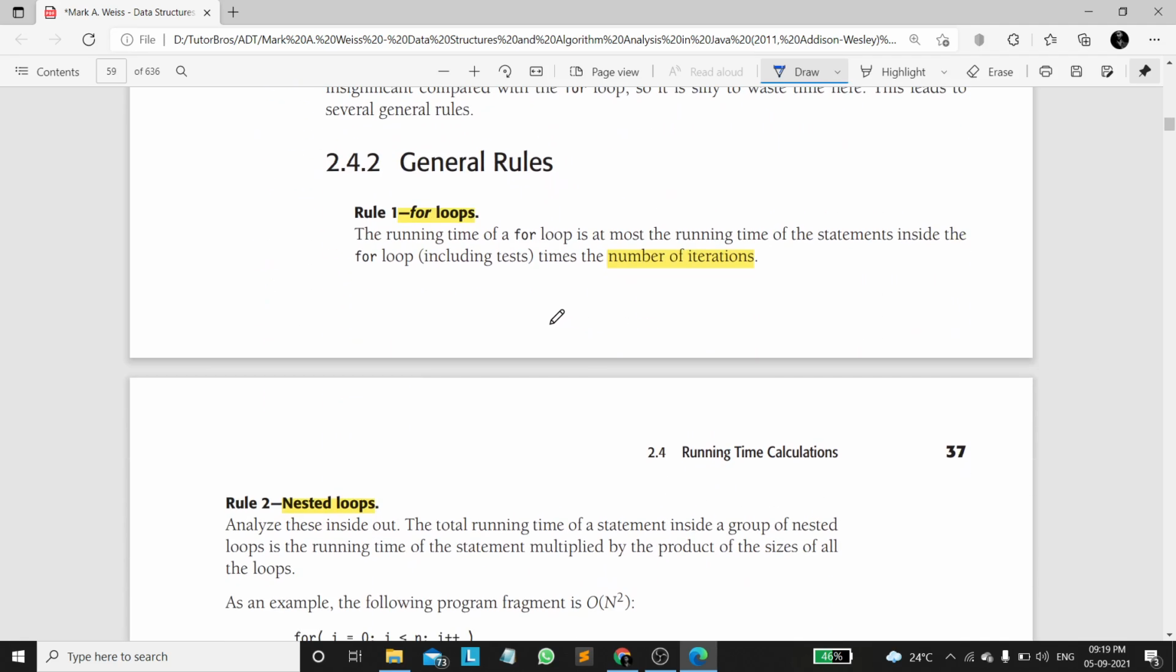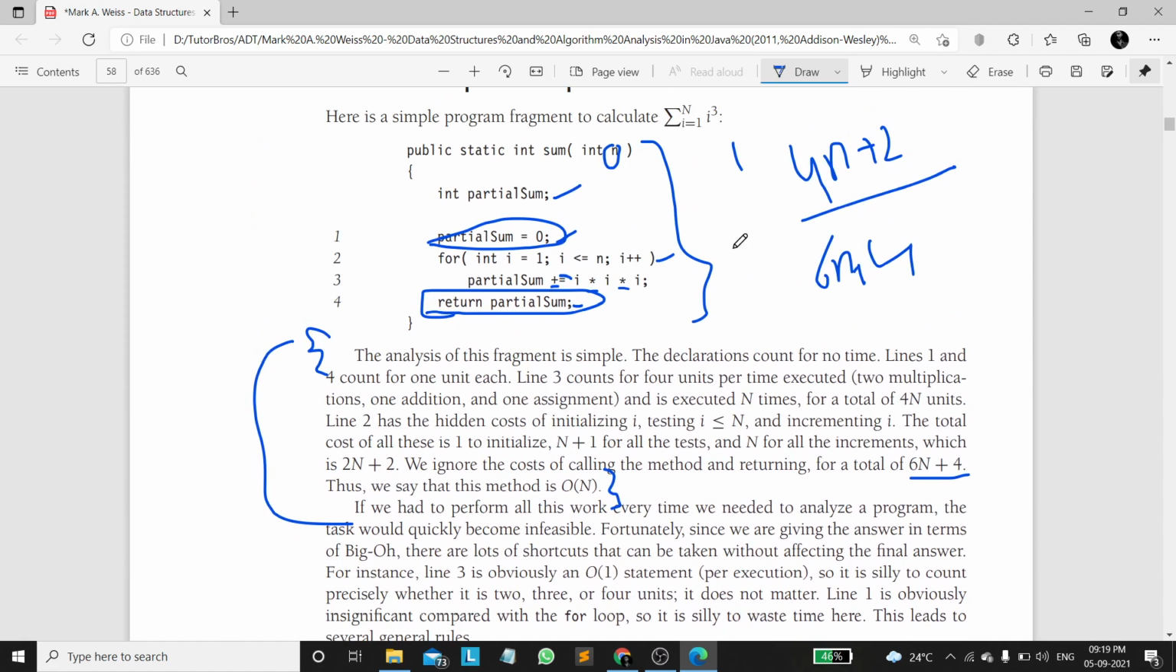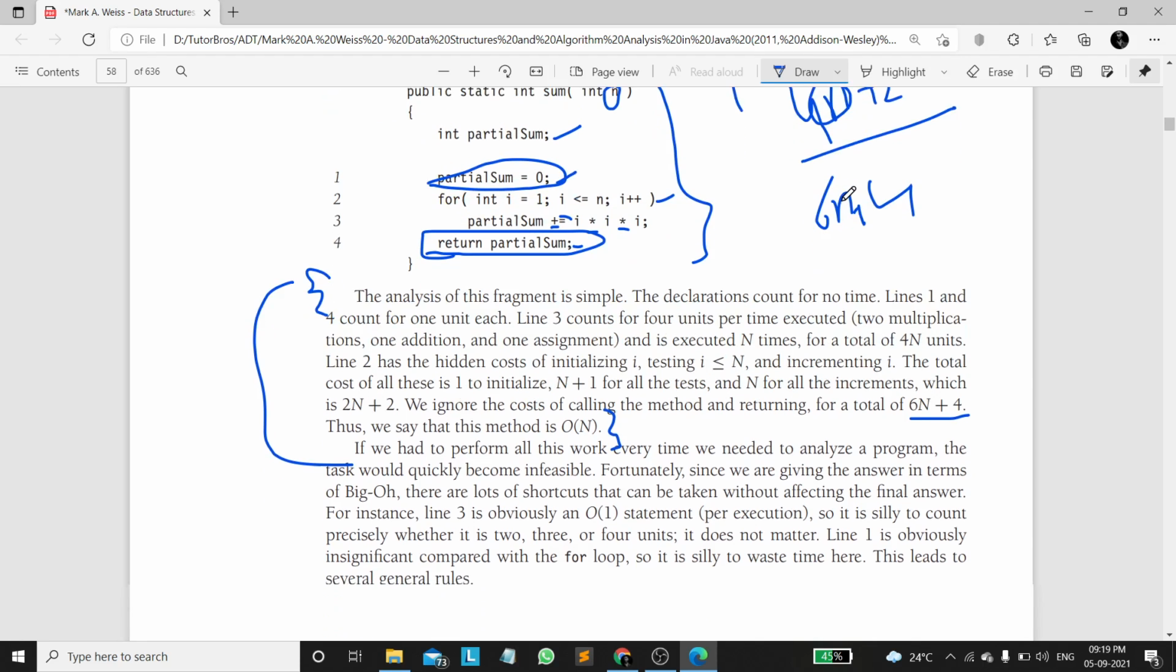Now let's discuss the general rules. Here we multiplied this 4 with n because this for loop is running for n times. It has n iterations, so that is why we did it n times.